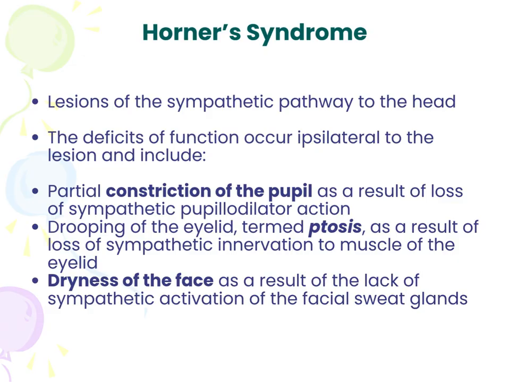Horner's syndrome. Lesions of the sympathetic pathway to the head may cause Horner's syndrome. The deficits of function occur ipsilateral to the lesion and include partial constriction of the pupil as a result of loss of sympathetic pupillodilator action, ptosis, as a result of loss of sympathetic innervation to muscle of the eyelid, dryness of the face as a result of the lack of sympathetic activation of the facial sweat glands.